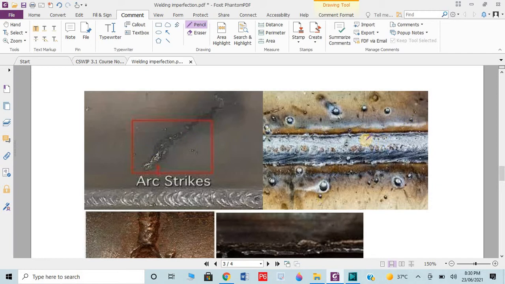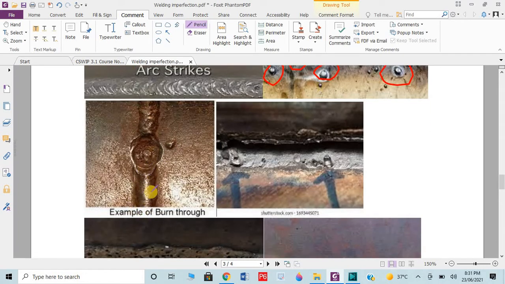These are the spatters. In original welding, when you are welding, due to different causes, like if you have overcurrent, if you have more welding speed, if you have a welding pool, a molten metal pool that is more thick, these are due to these problems. Then we have the burn through. Like if we are doing welding, right, we started the welding here. If we have more current, then a little bit of spot is generated and goes to the outside, this is known as actually the burn through. Then we have the slag inclusion.